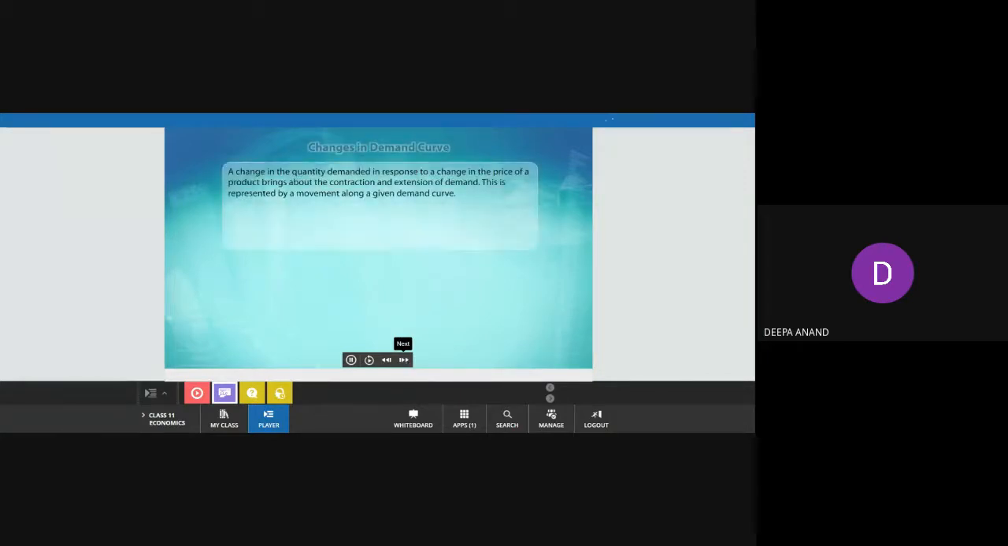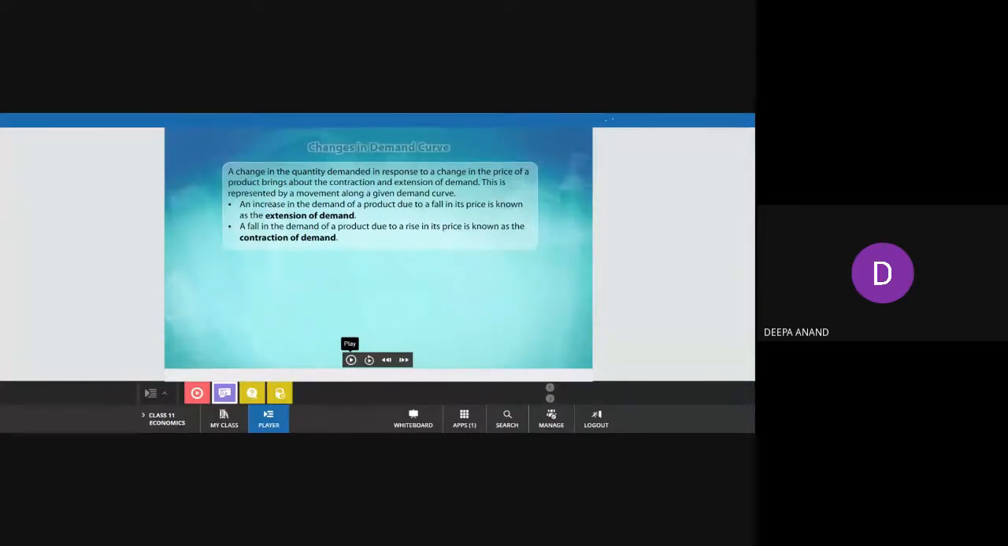A change in the quantity demanded in response to a change in the price of a product brings about the contraction and extension of demand. This is represented by a movement along a given demand curve. An increase in the demand of a product due to a fall in its price is known as the extension of demand. A fall in the demand of a product due to a rise in its price is known as the contraction of demand. So this is a very important topic, even though it's very simple.